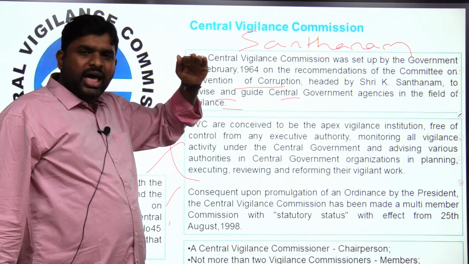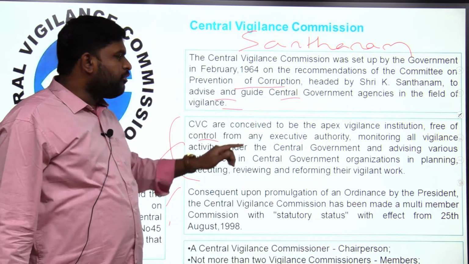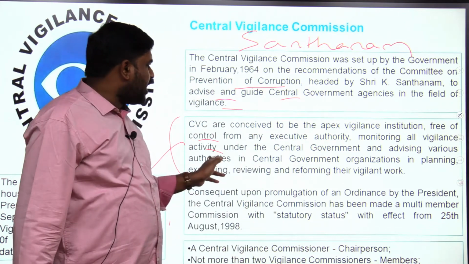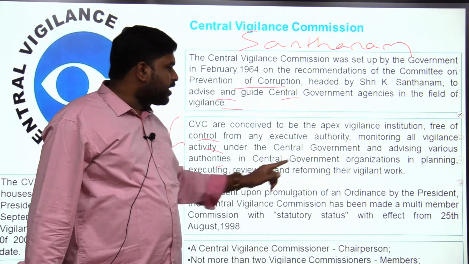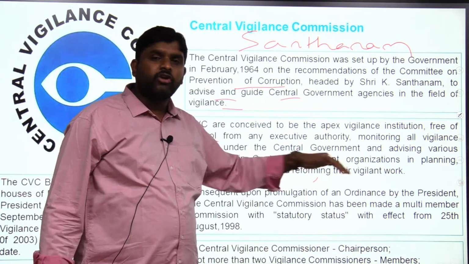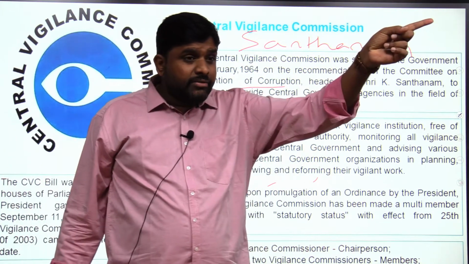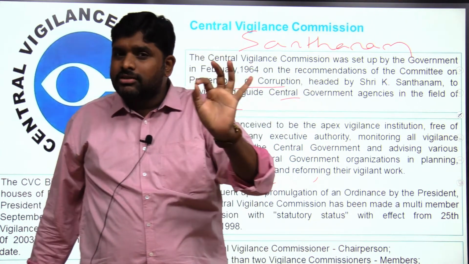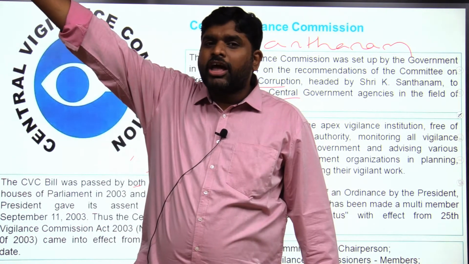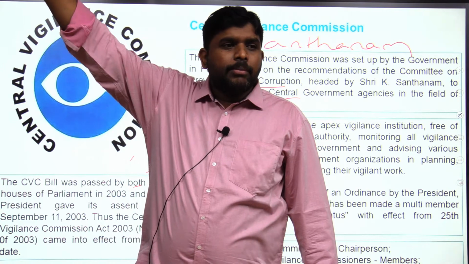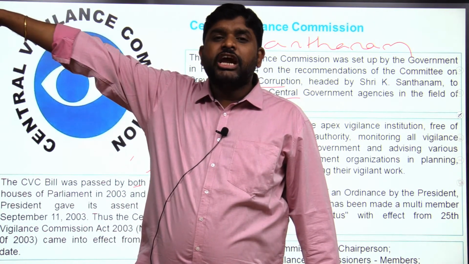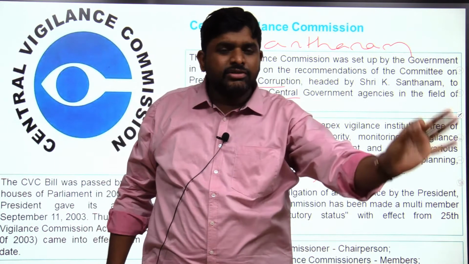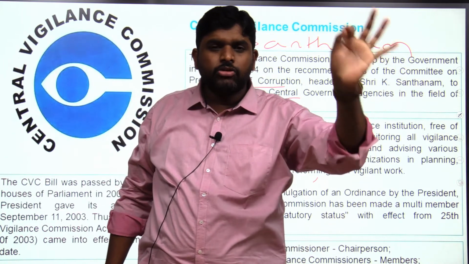CVC is conceived to be the apex vigilance institution, free of control from any executive authority, monitoring all vigilance activity under the central government and advising various authorities in central government organizations in planning, executing, reviewing and reforming the vigilance work, mainly at the level of central government. Mainly at the level of central government, but not central government officers, understand this. Central government means at the level of South Block and North Block, like the secretariat in a state government, the central secretariat in Delhi. There only the CVC will be looking into the corruption issues.